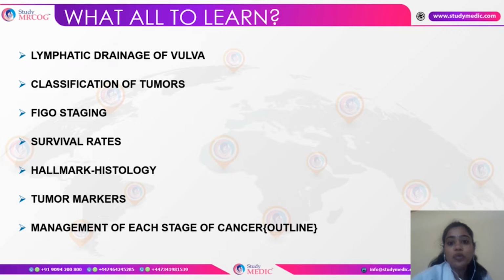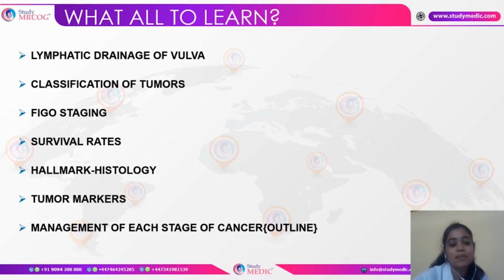So what we need to learn in terms of oncology is the lymphatic drainage of vulva and the classification of tumors. It is very important that we read about the classification and FIGO staging. FIGO staging of cancers is an extremely important area where questions can be expected. They could give a scenario and a series of options wherein you have to choose to which stage the cancer belongs, or they could give the description and you would be asked to write about the plan of management as well.